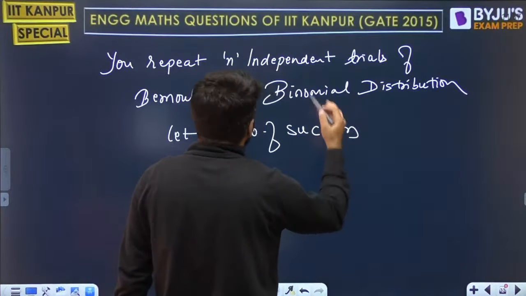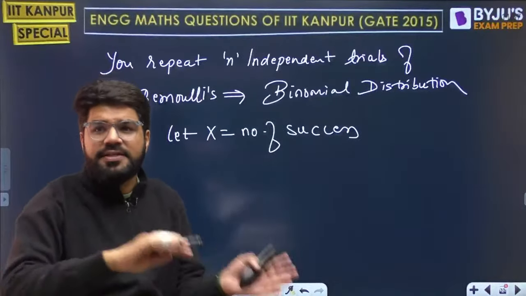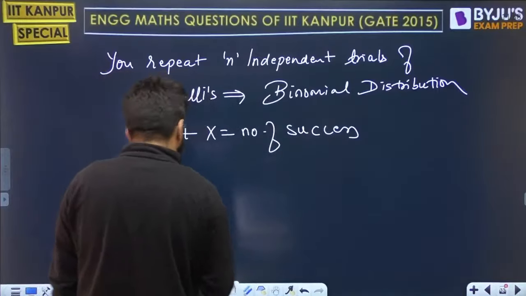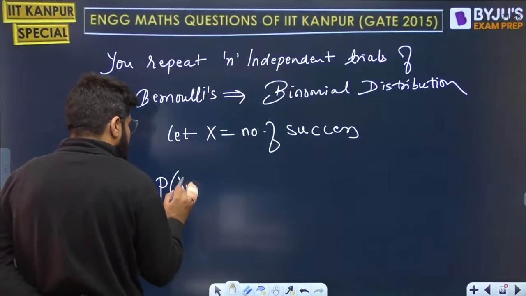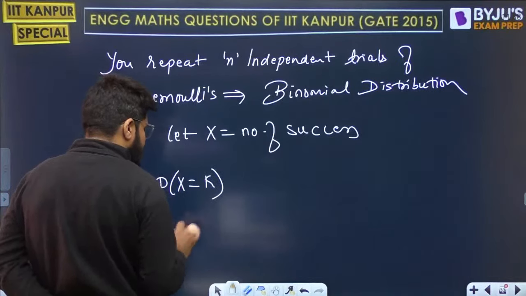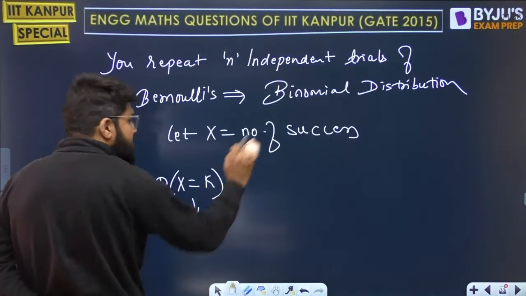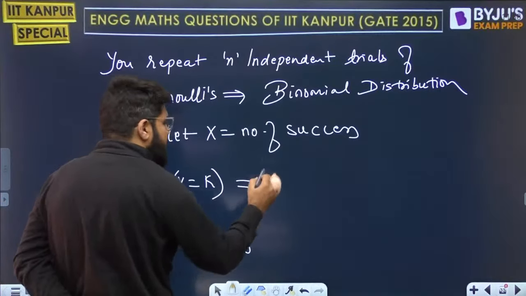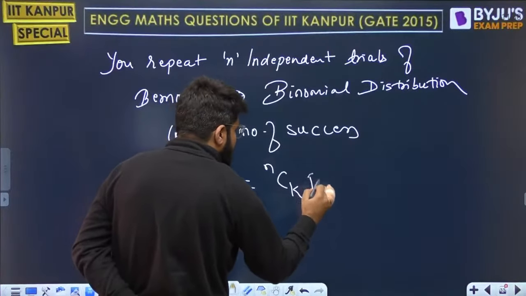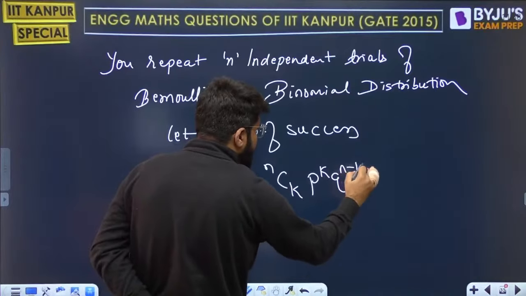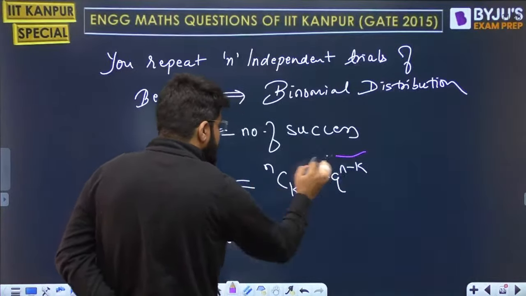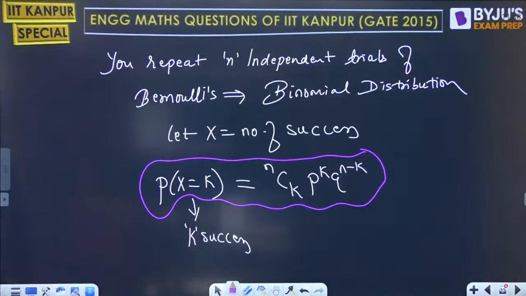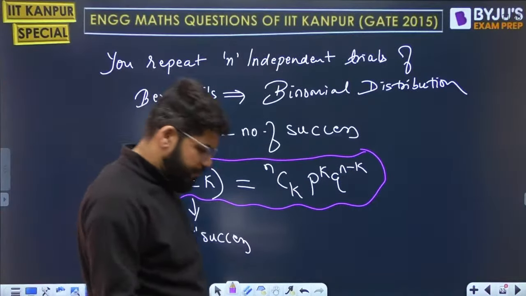You have done that event n times. Every time it may be success or failure. What is the probability that x is equal to some number k? This is like k successes. X is the number of successes, and suppose you get k successes. The probability of getting k successes is given by the formula nCk p^k q^(n-k).